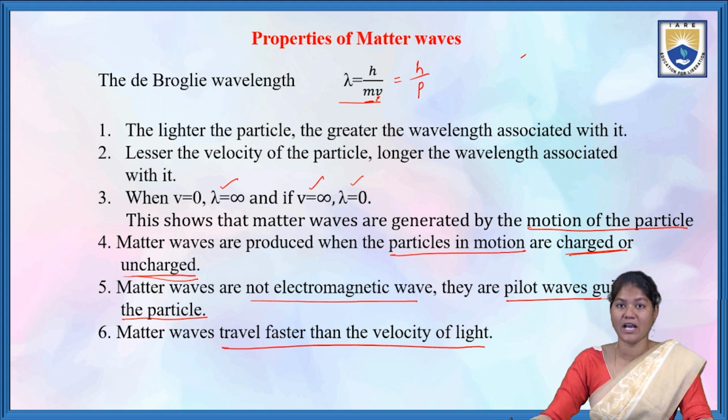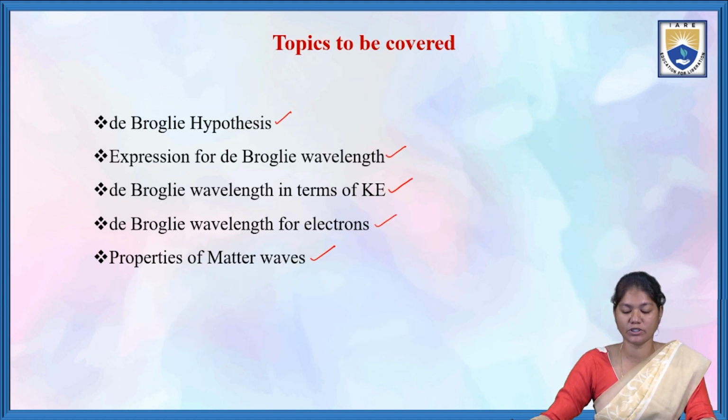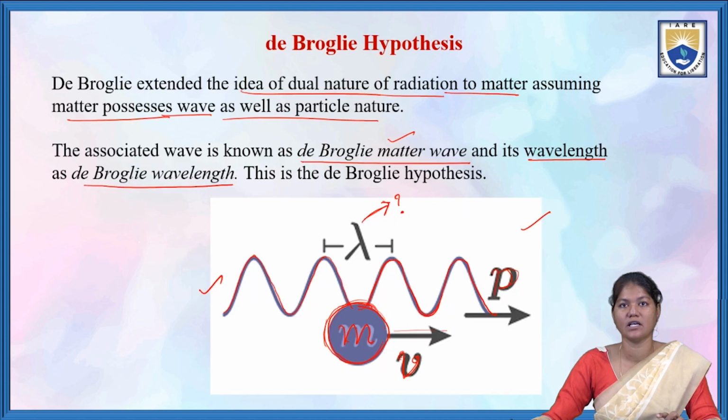Just have a look at the session's topics. The topic that we covered here is the de-Broglie hypothesis. What is the de-Broglie hypothesis? De-Broglie extended the idea of the dual nature of radiation by assuming matter possesses particle as well as wave nature. The associated wave is known as the de-Broglie matter wave, and its wavelength is called the de-Broglie wavelength.